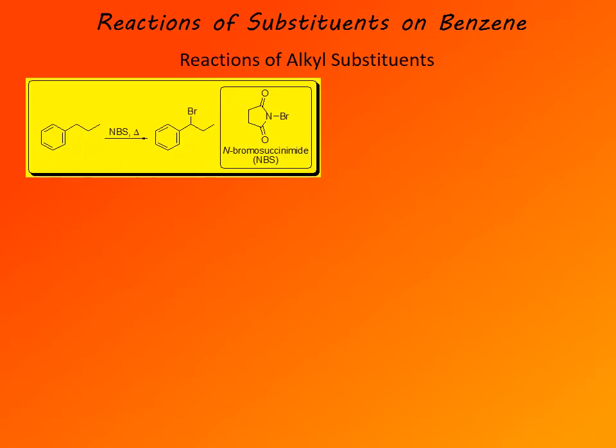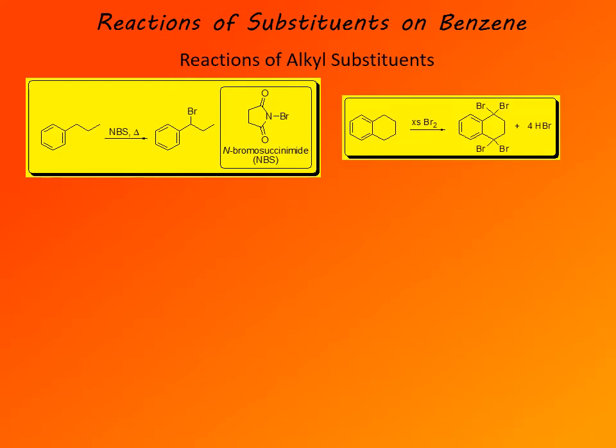For example, reactions of alkyl substituents, such as free radical halogenation, proceed readily on benzyl compounds. Basically, if the benzene ring is a substituent in the benzylic position, and this is something we have covered already. The reagent could be something like a halogen in general, like bromine or chlorine, or N-bromosuccinimide for bromination or N-chlorosuccinimide for chlorination. The reaction occurs only in the benzylic position, that means on the carbon directly attached to the benzene ring, because the benzylic radical is much more stable compared to any other radical that could possibly form in the course of these reactions. The reaction is rather selective and occurs only in the benzylic position.